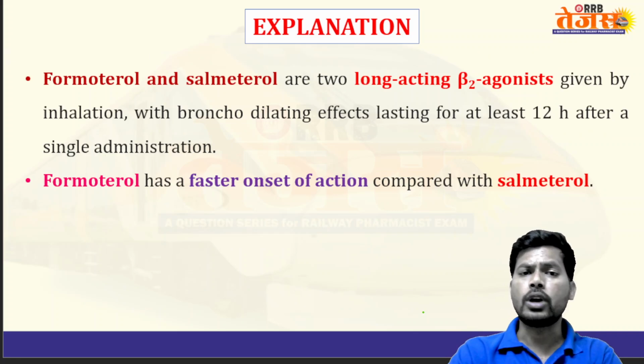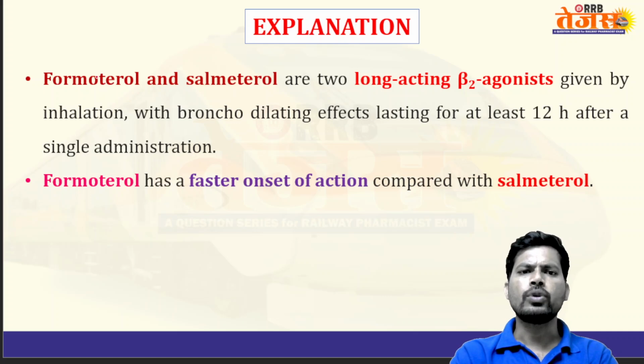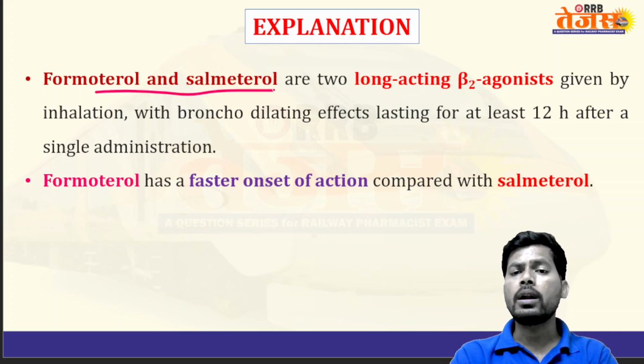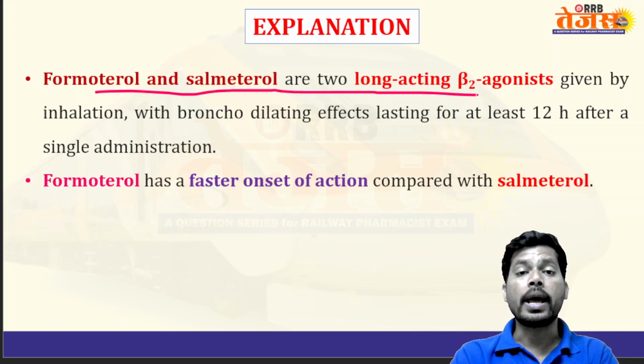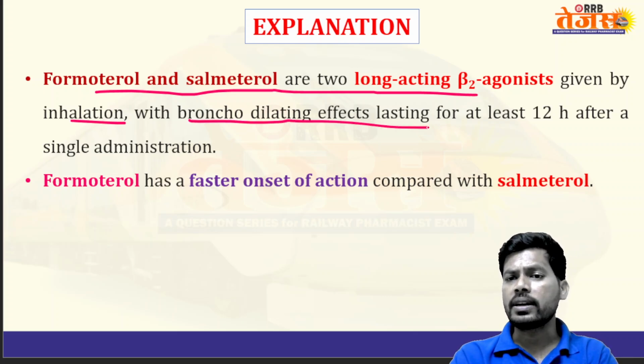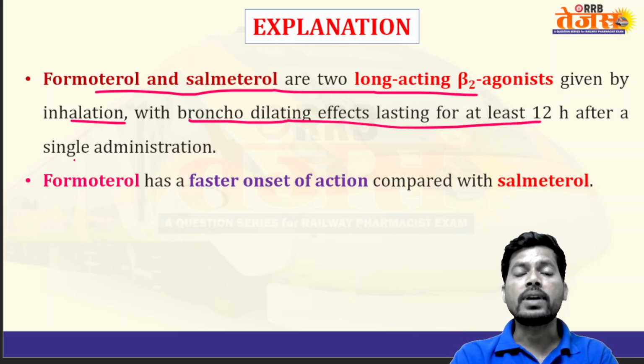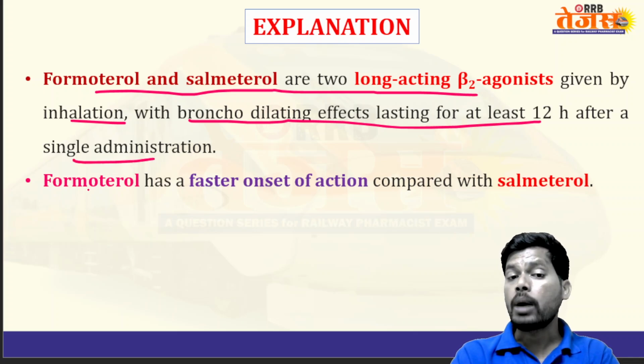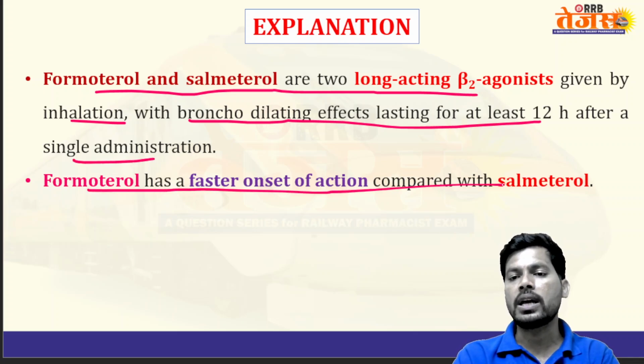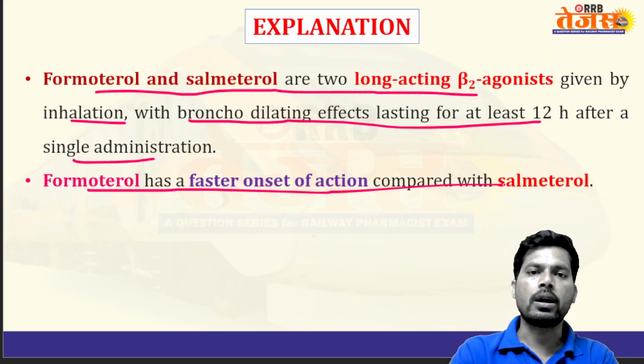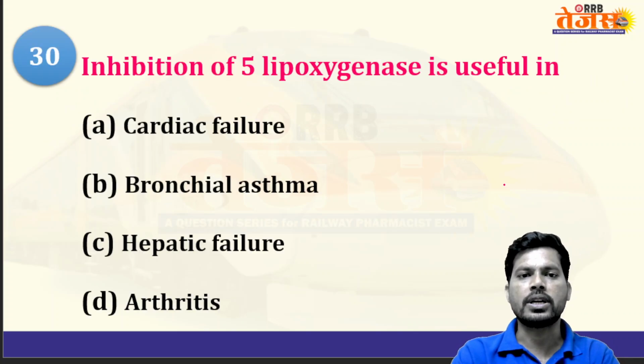Formoterol and salmeterol are two long-acting beta-2 agonists, LABAs. Long-acting beta-2 receptor agonists given by inhalation have a bronchodilating effect that lasts around 12 hours after a single administration. Formoterol has a faster onset of action than salmeterol.